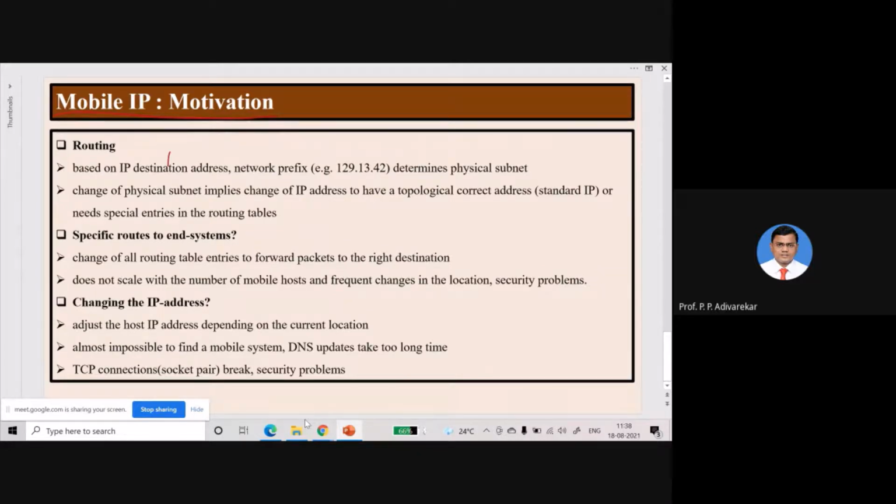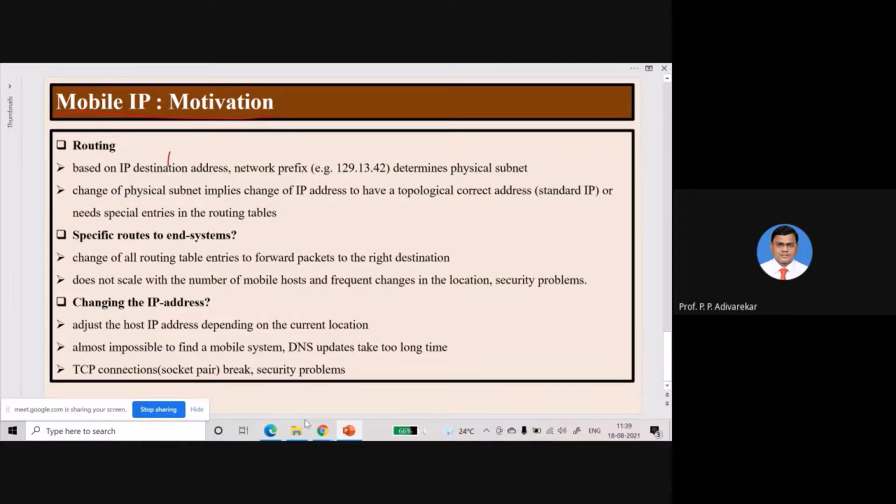Okay, based on the IP address or the network prefix of that particular IP address within that particular network. So what is the issue of routing? In the case of mobile communication systems, we know that whenever we change the subnet, and for that we need to recall the concept of computer networks, our IP address will also change.